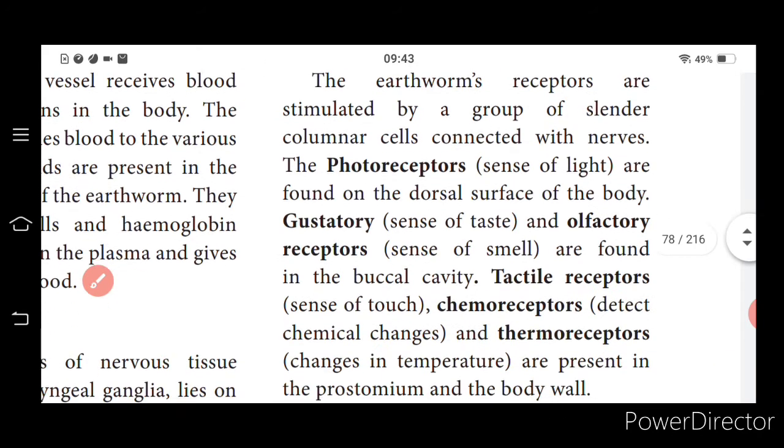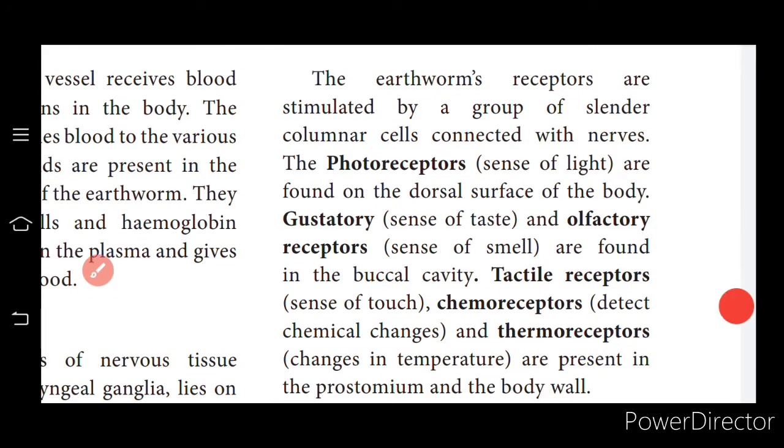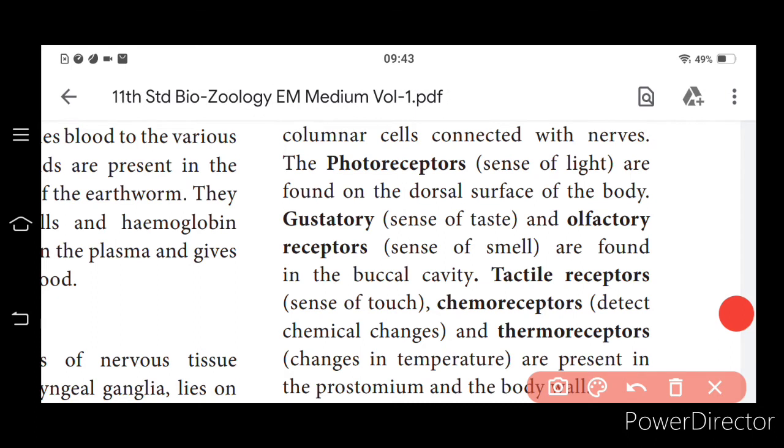Here the sense of light is found on the surface of the body. Sense of taste and olfactory receptors are found in the buccal cavity. Tactile receptor, that is the sense of touch. Chemoreceptors detect chemical changes. Thermoreceptors that detect temperature are present in the prostomium and the body wall. Understood? So these are all the receptor organs concerned with the nervous system in the case of earthworm.